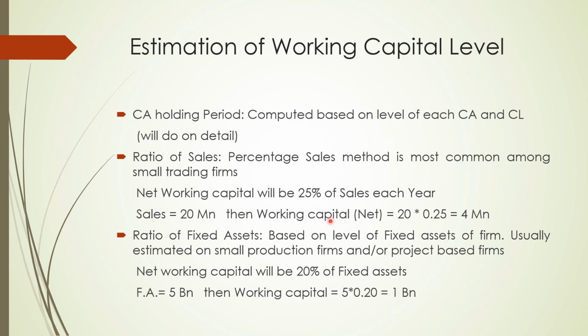And the third method is the ratio of fixed assets. That is, the bigger the company, the higher the requirement of working capital, because they are going to produce more. So what do we do over here? Say we decide that the net working capital requirement is going to be 20% of the fixed assets. So if fixed assets are say 5 billion, then the working capital is 20% of the 5 billion, and it comes out to be 1 billion.